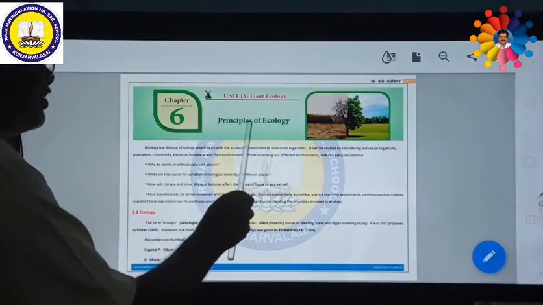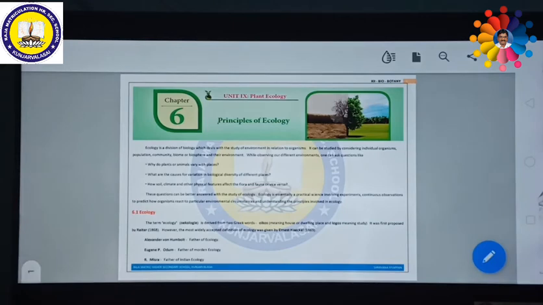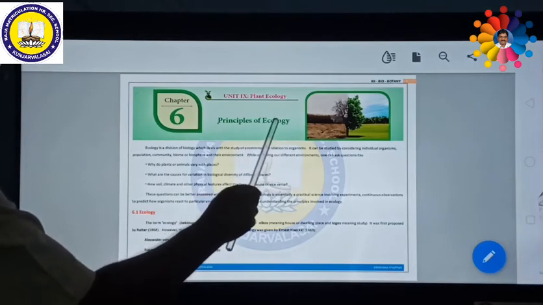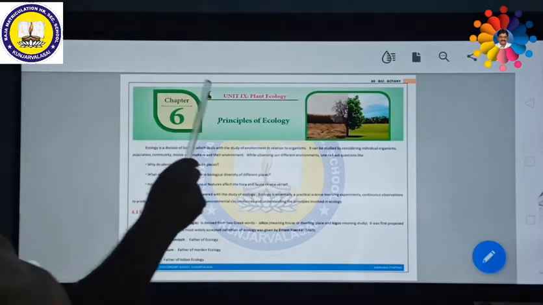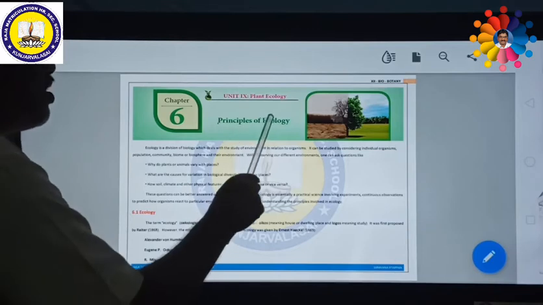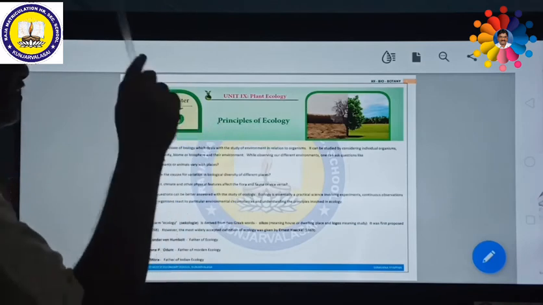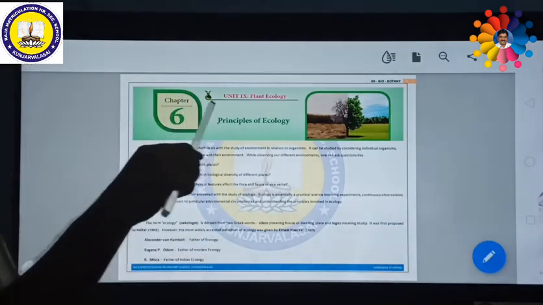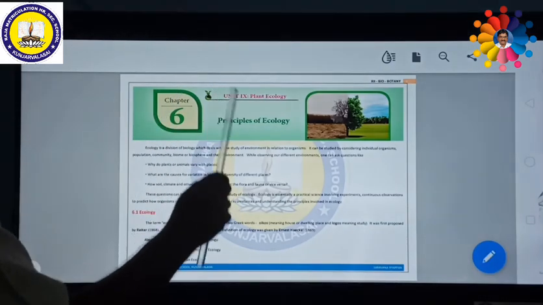First of all, we should understand the meaning of the title. Principles of ecology. First of all, what is ecology? The term ecology itself is divided into two terms, eco and logy, or eco and logos. Logos or logy means study of. Eco means environment. So, study of environment is called ecology. So, what are the basic principles related to the environment, which will be called principles of ecology?